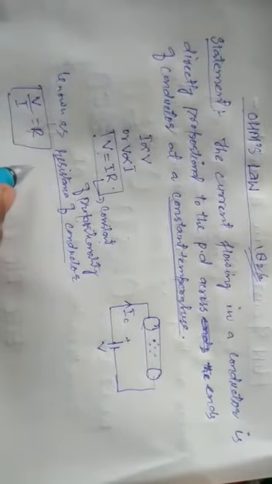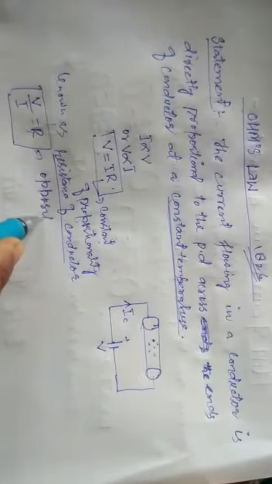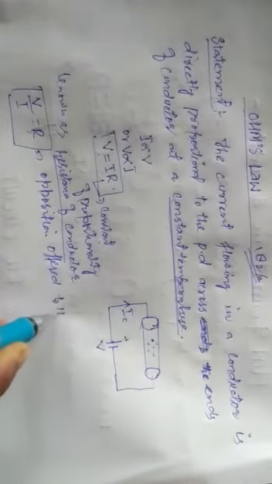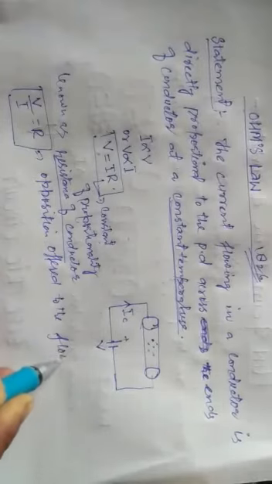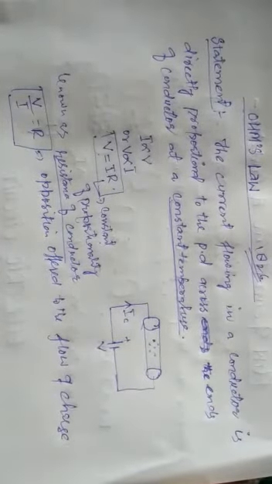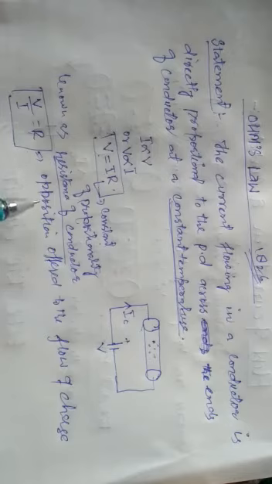So we can say V by I is equal to R. Thus, we can define what actually resistance is. Resistance is the opposition offered to the flow of charge. How much opposition is offered to the flow of charge by a conductor or a material is called the resistance. The more the resistance, the lesser the current. The lesser the resistance, the more the current.